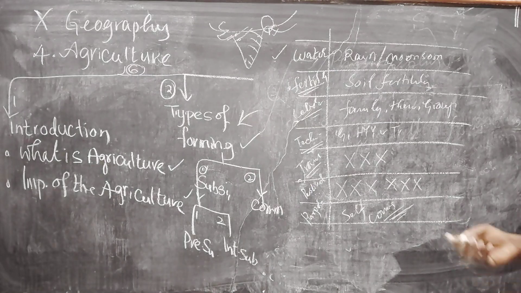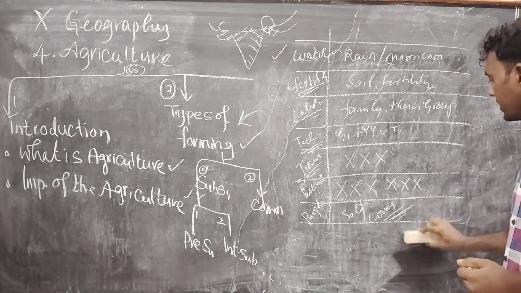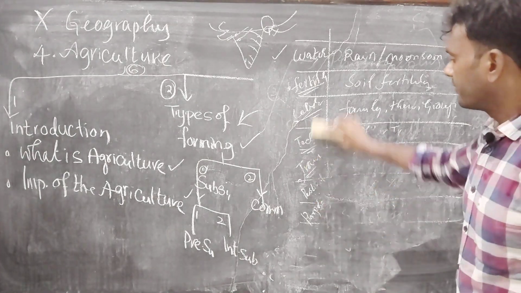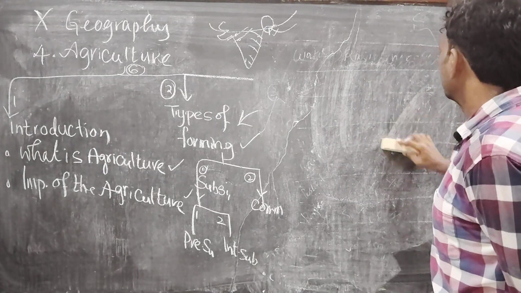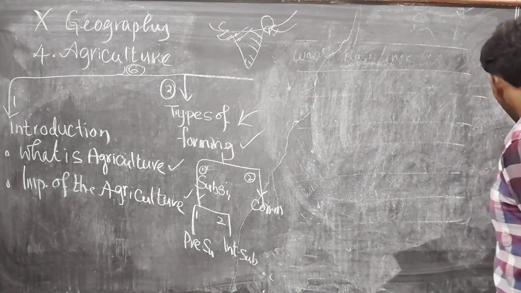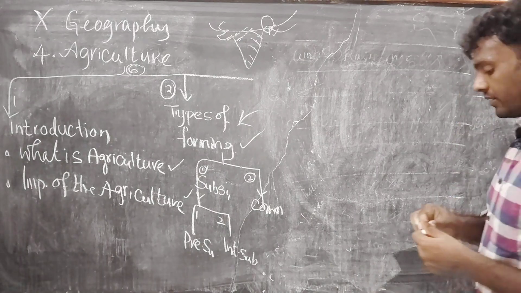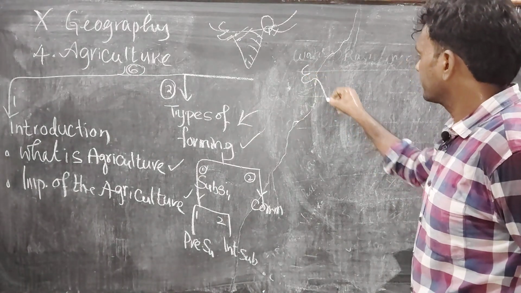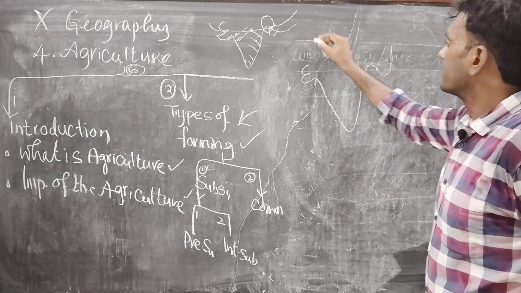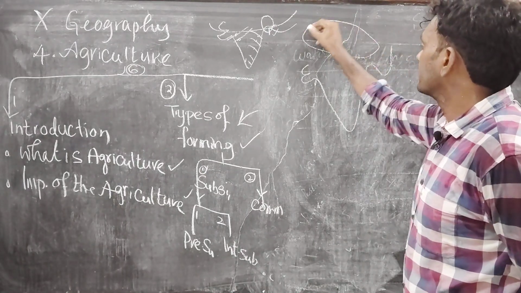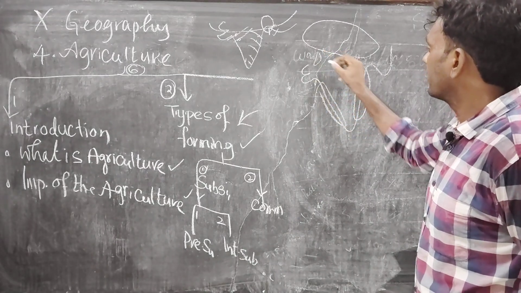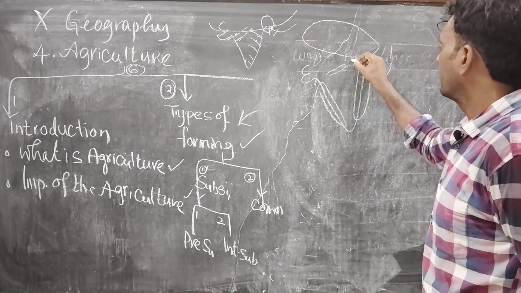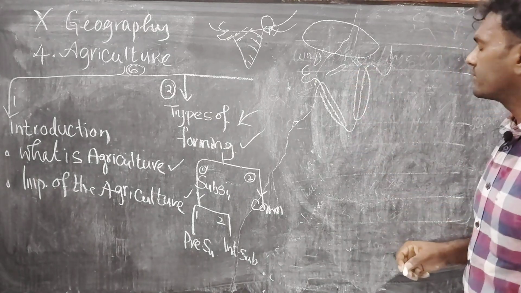Okay, now we are going to discuss a very important topic regarding subsistence farming. Actually, who are the people cultivating subsistence farming? Tribal people only in India. The tribal people live particularly in mountain areas. We have the Himalayan mountains, Western Ghats, Eastern Ghats, the Aravalli area, and also the Vindhya Satpura range, Mahadev Hills. In these areas, these people live.